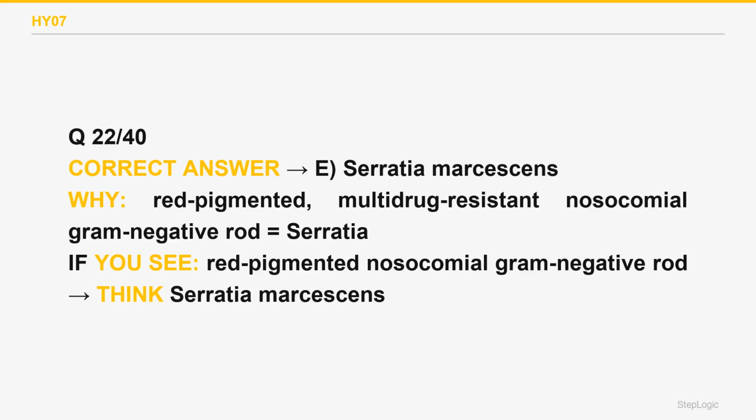Pseudomonas aeruginosa is also a resistant nosocomial rod, but it makes a blue-green pigment, pyocyanin, not red. Choice A wrong. Escherichia coli causes many hospital UTIs, but does not produce the striking red pigment described. Choice B wrong. This is Serratia marcescens.